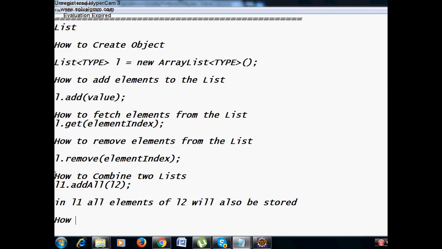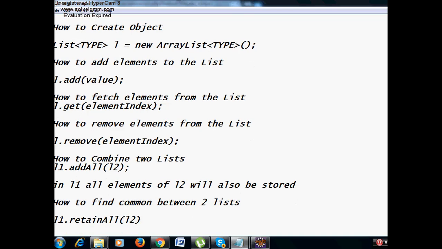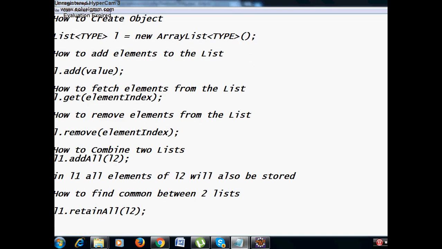Then how to find common between two lists? You will say L1 dot retainAll L2. When we say L1 dot retainAll L2, at that time, what will happen? L1 will contain the intersection between L1 and L2.